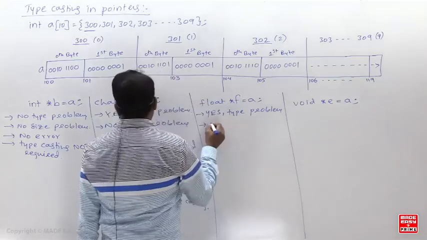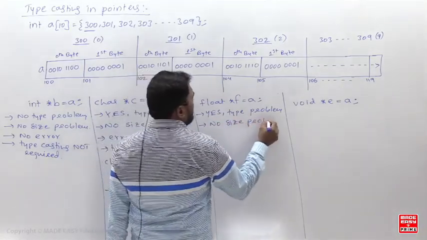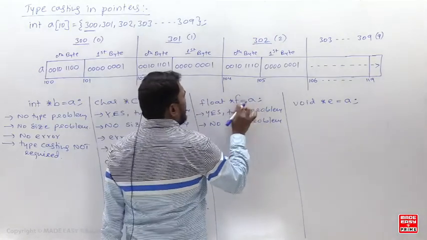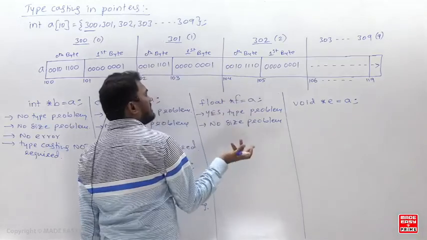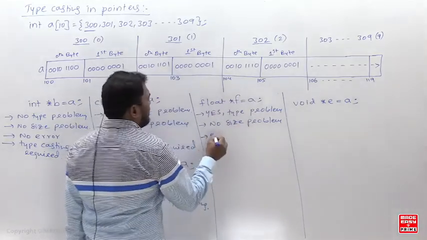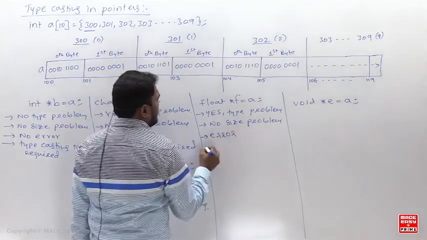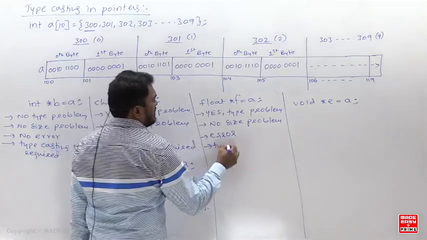Next, is there a size problem? No size problem, same as earlier. So a means what? That is the address only. An address contains 4 bytes, and f is a pointer where you store the address, so this is also 4 bytes. No size problem. And will error come? Yes, definitely error will come. And next, is typecasting required? Yes, typecasting required.